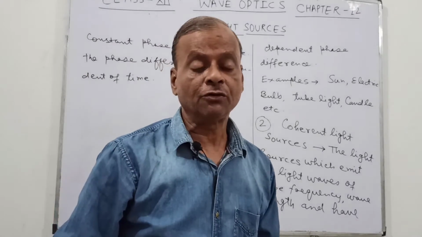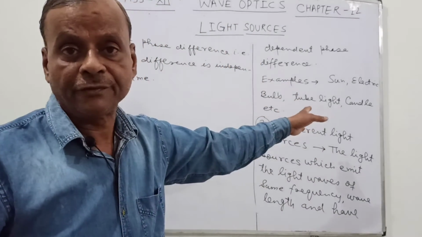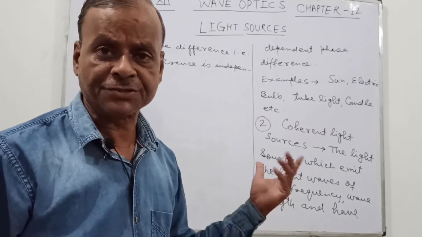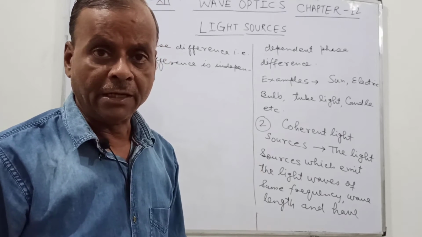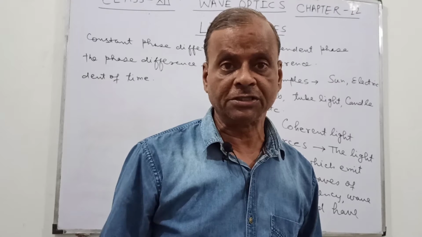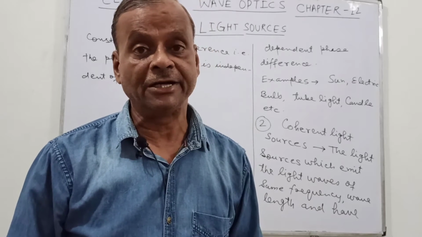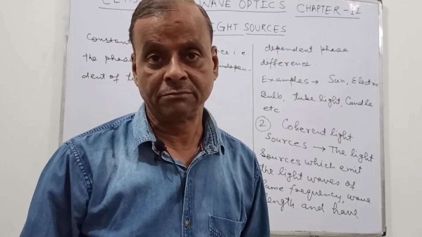These sources are not given by nature, just as we have seen in the case of incoherent light sources like sun, star, candle, tube light. Whether they are man-made or by nature, they all are incoherent light sources. But the coherent light sources are not given by nature.